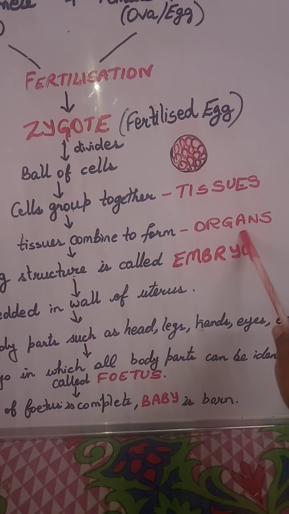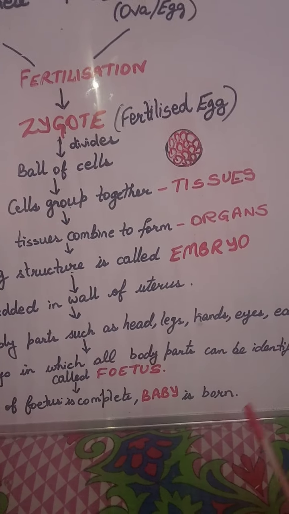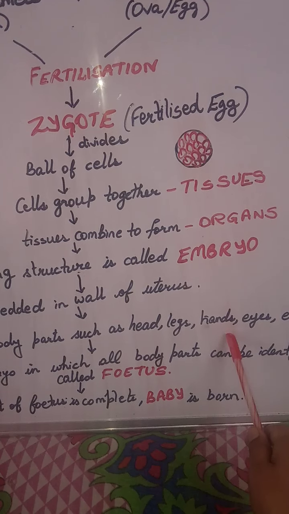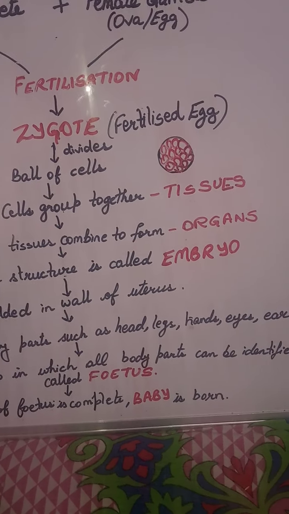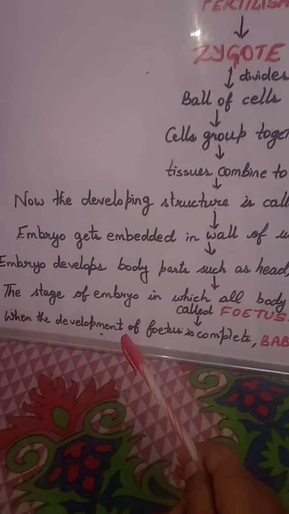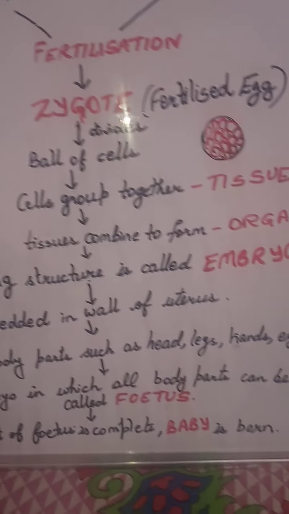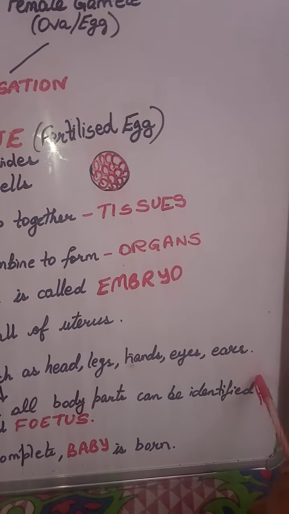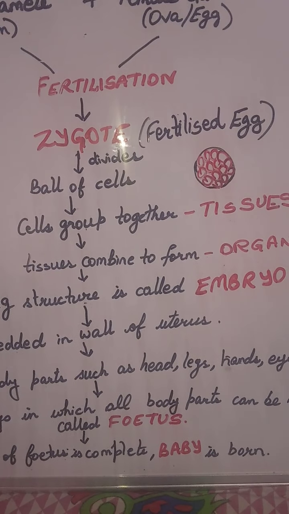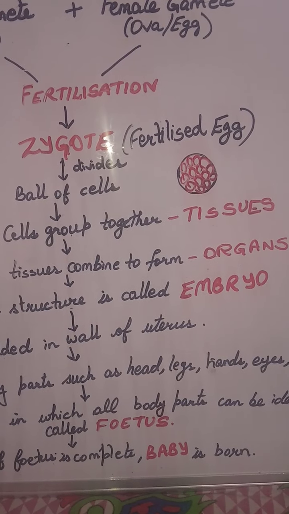Now the organs which were there will coordinate with each other and the organ systems will be formed, such as head, legs, hands, eyes, ears. Now you can identify the body parts. So this particular stage of the embryo, in which all the body parts can be identified, is called fetus. Now this particular stage is called fetus, in which the body parts can be identified.